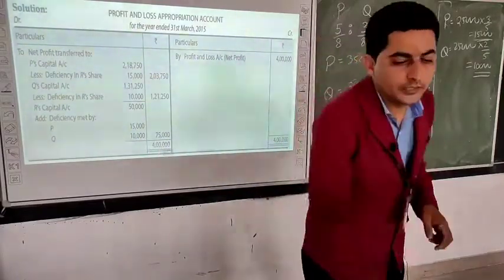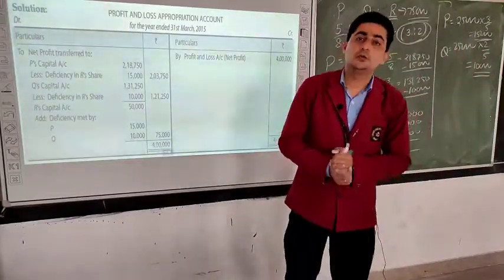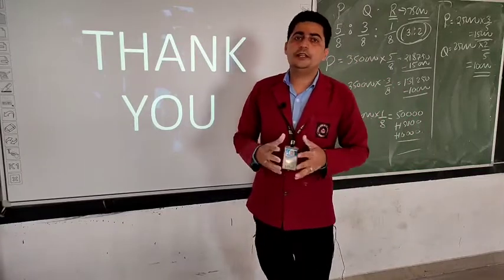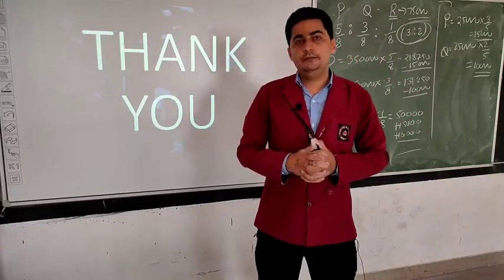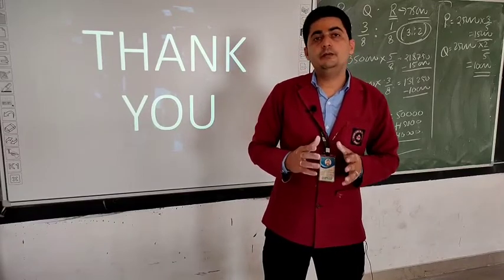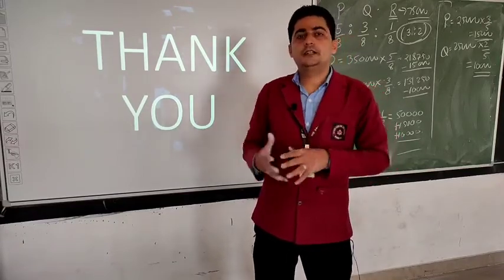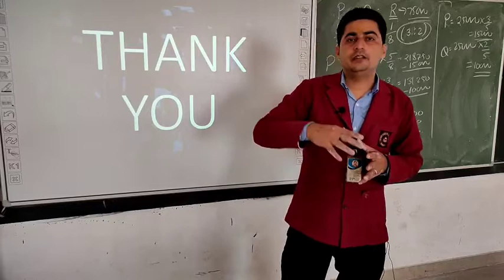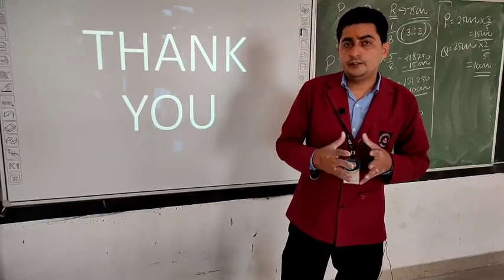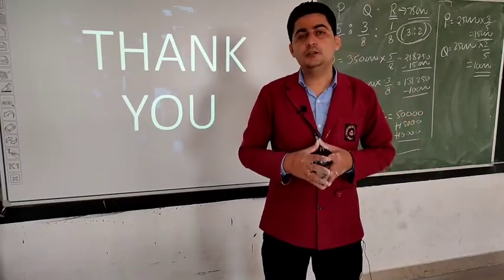So students, this was guarantee by a firm to a partner. Today we learned the minimum guarantee profit concept, and today we did only one part of it, that is guarantee by a firm to a partner, when all the remaining partners are giving guarantee to any one partner of the firm. It may be the existing partner or it may be the new partner.